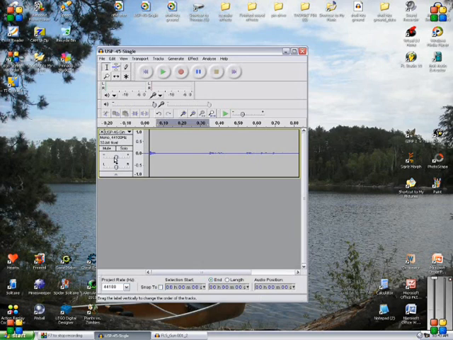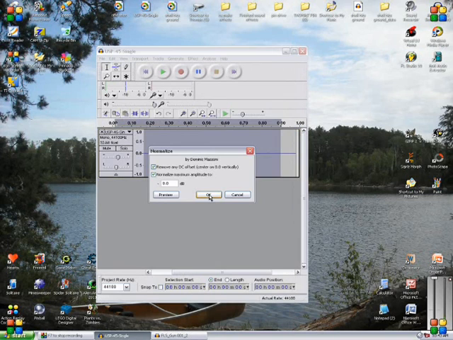And then up the gain a little bit. And so then we are going to normalize it like most of our effects.